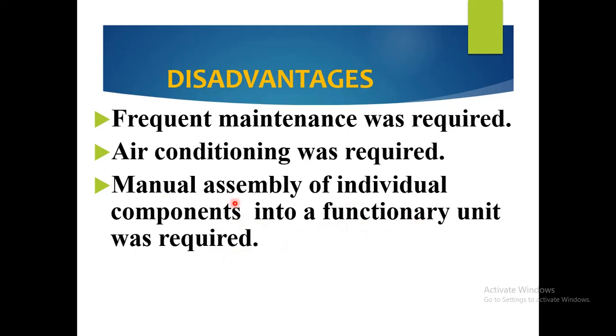That means we have to group the individual components into a functional unit. This is one of the disadvantages of second generation computers.